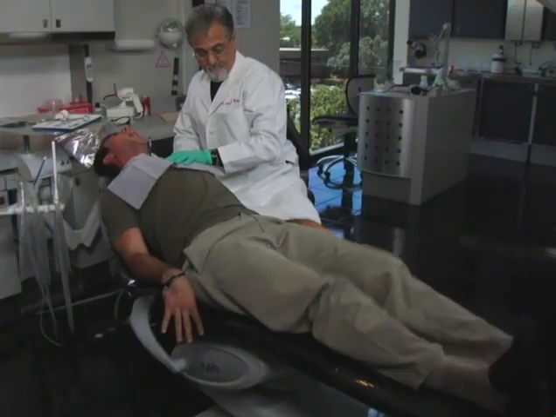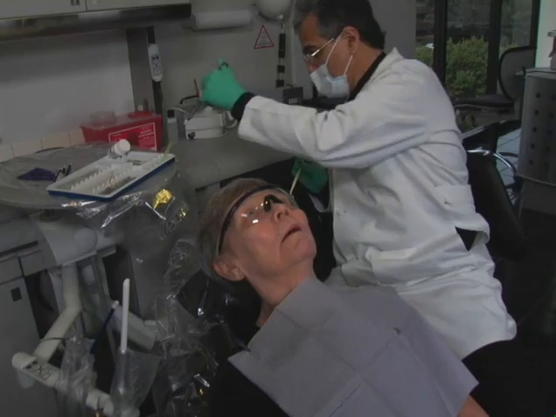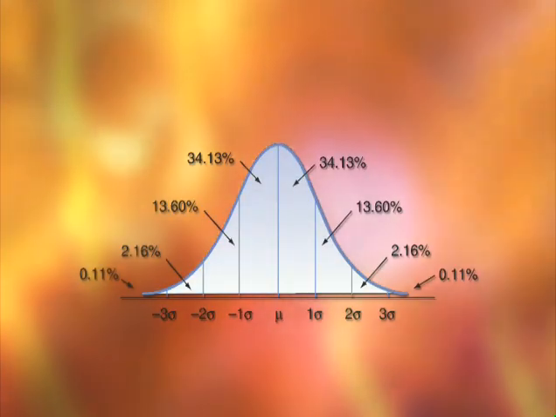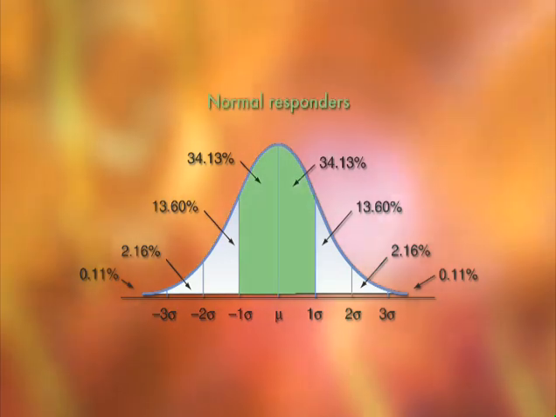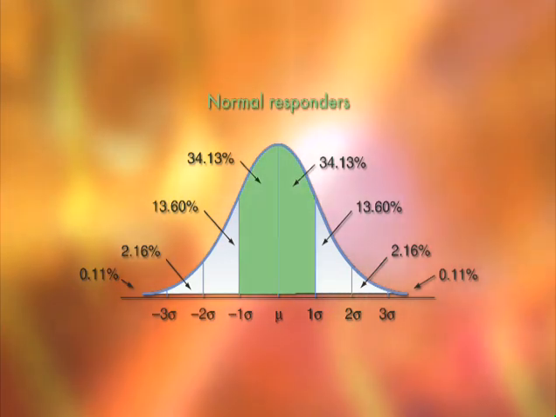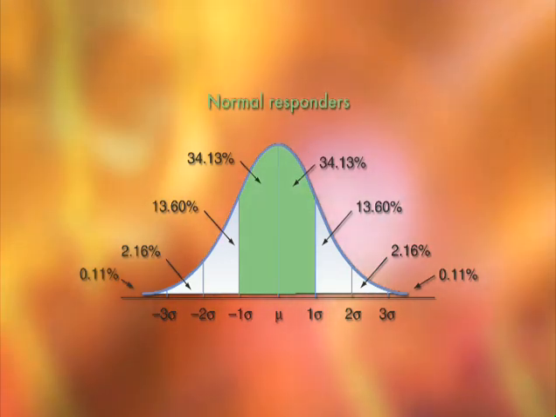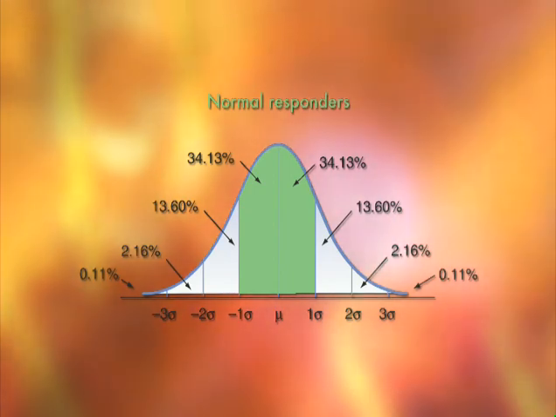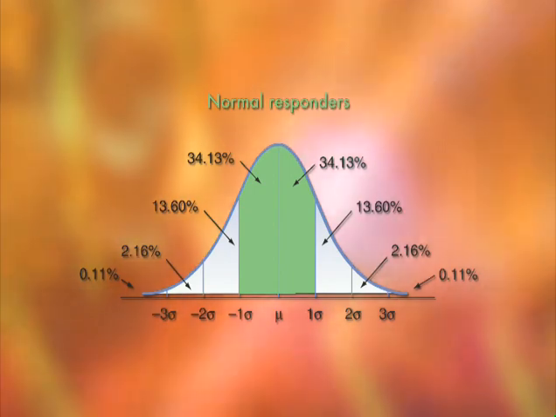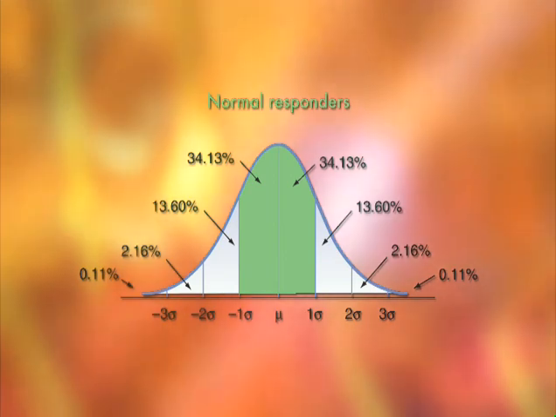One factor is a normal variation in response to drugs from patient to patient. This is called the normal distribution curve or the bell-shaped curve. The bell-shaped curve illustrates that 70% of patients respond to a drug appropriately. For example, with lidocaine with epinephrine, 70 out of 100 patients will have pulpal anesthesia lasting for approximately 1 hour.